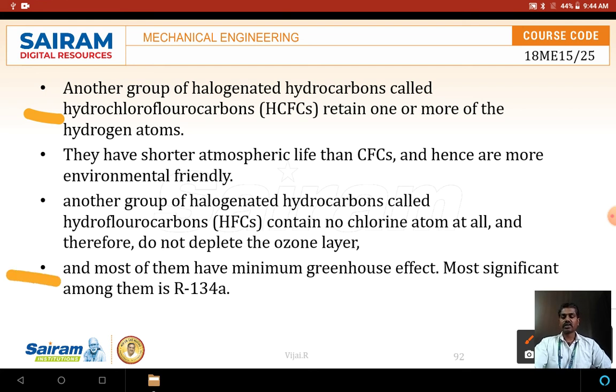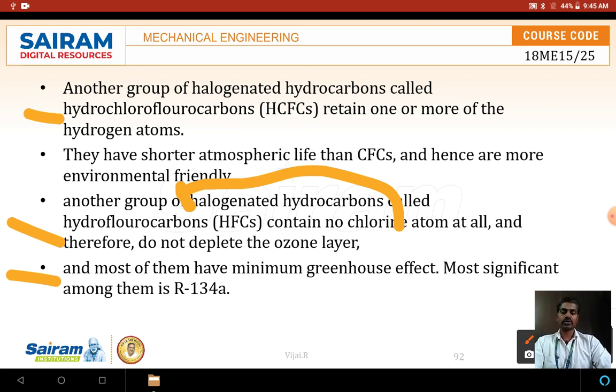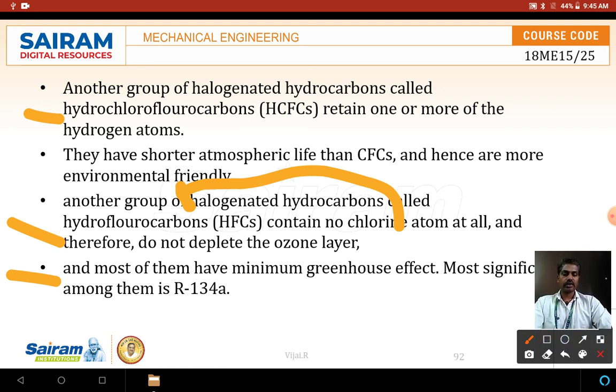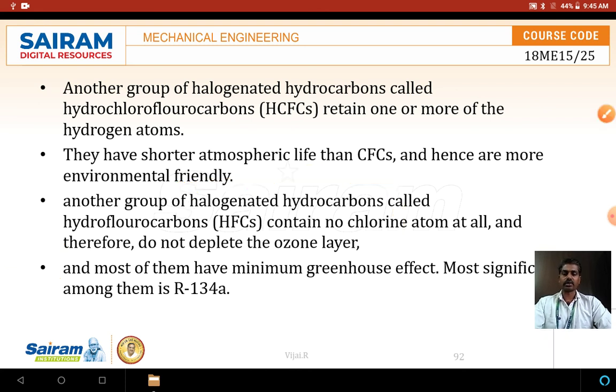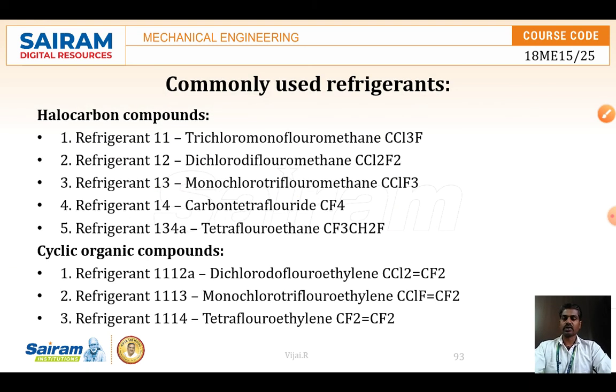The most significant refrigerant we can say is R134. Therefore these do not deplete the ozone layer. Halogenated hydrocarbons are going to reduce ozone level depletion. Otherwise, only the chlorofluorocarbons affect the ozone layer very much. So we can use some other refrigerants to avoid the depletion of the ozone layer. That is one important thing we have to do.